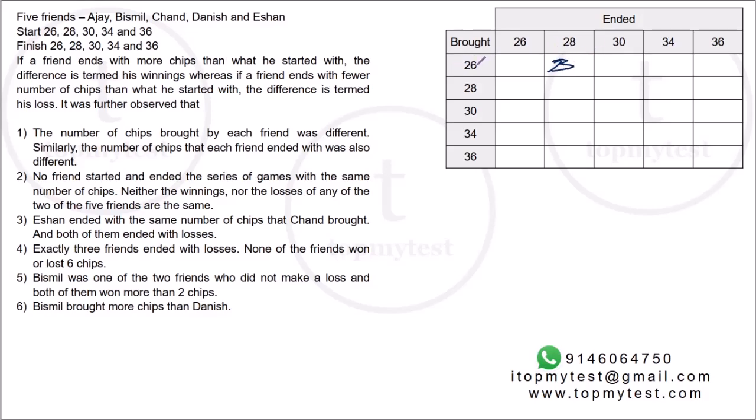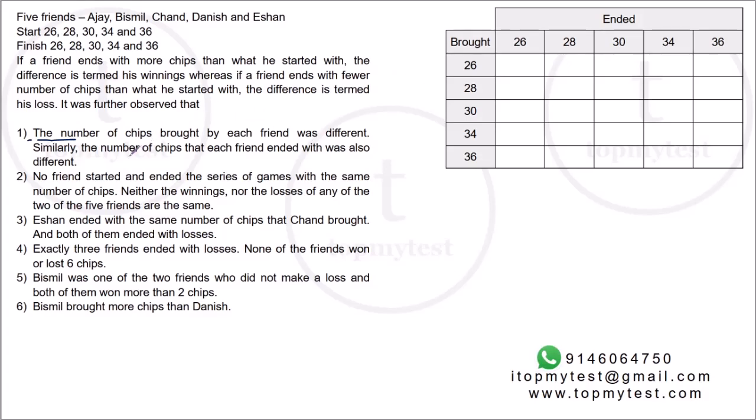For example, if I put Bismil here, it means Bismil brought 26 and ended with 28 chips. So obviously nobody else can come in this 28 column, and nobody else can come in this 26 row, because that's what the first condition says: the number of chips brought by each friend was different. Similarly, the number of chips each ended with was also different. So two people cannot start with 26, and two people cannot finish with 26. That is given to us, and our aim is to finish filling up this grid.